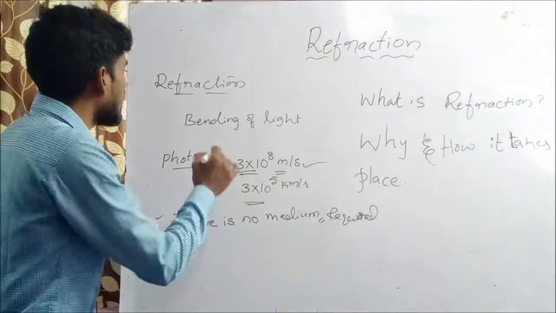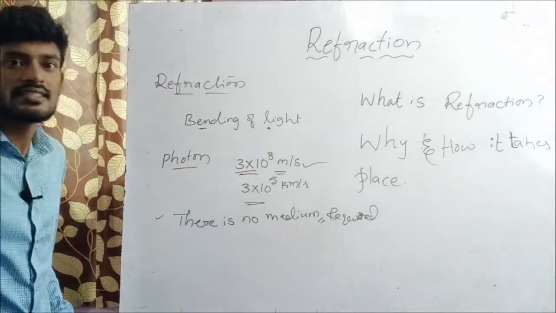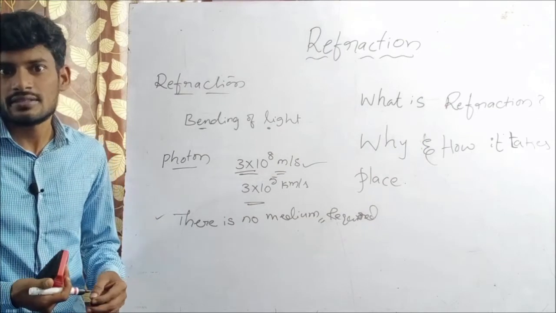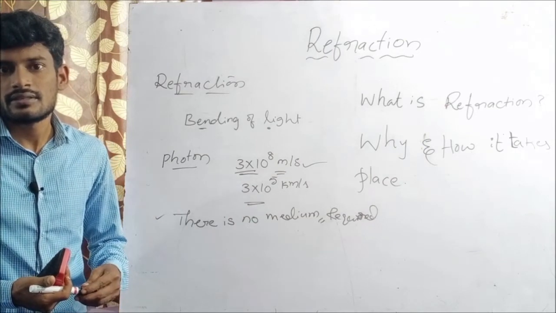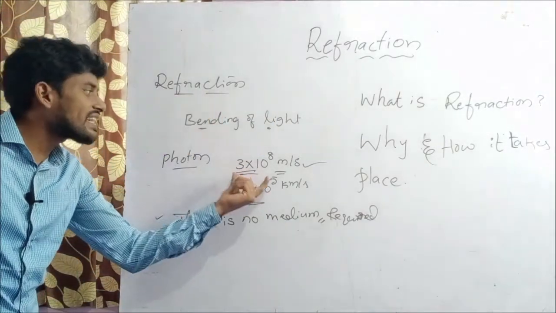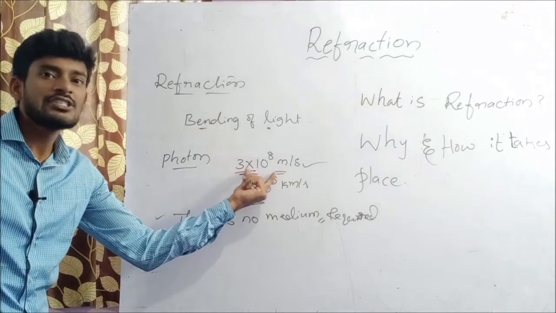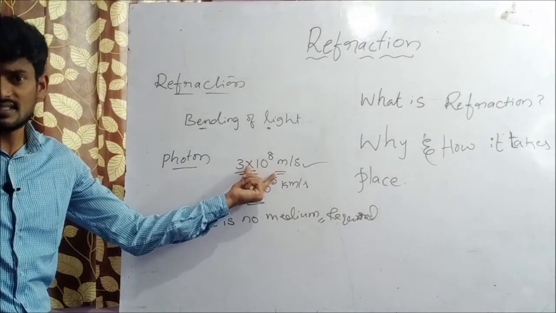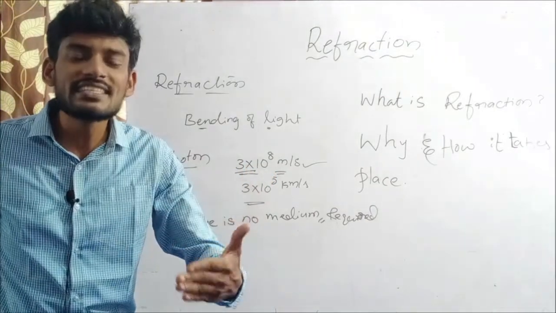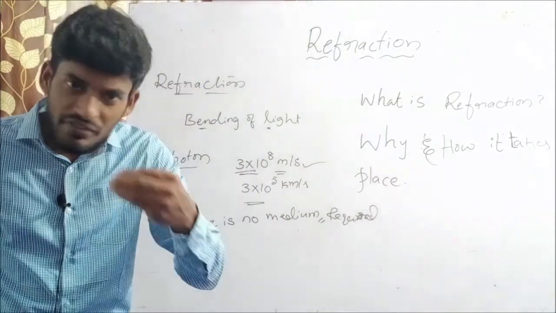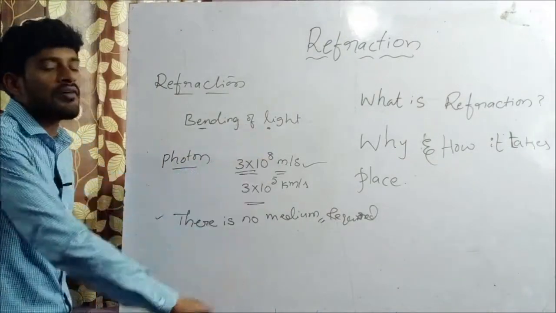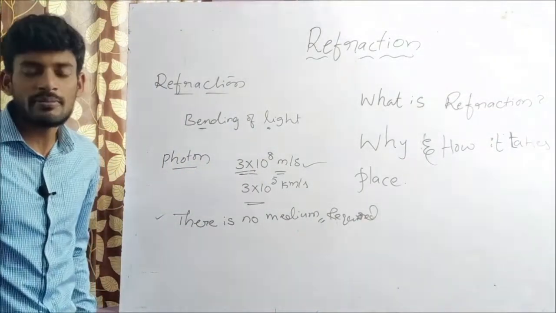Here is the simple definition of refraction, but the scientific, original definition, if you want to learn: refraction happens because of the variation in speed of light. Light maintains different speeds in different mediums. In vacuum it is 3 into 10 to the power of 8 meter per second, 3 lakh kilometers per second.